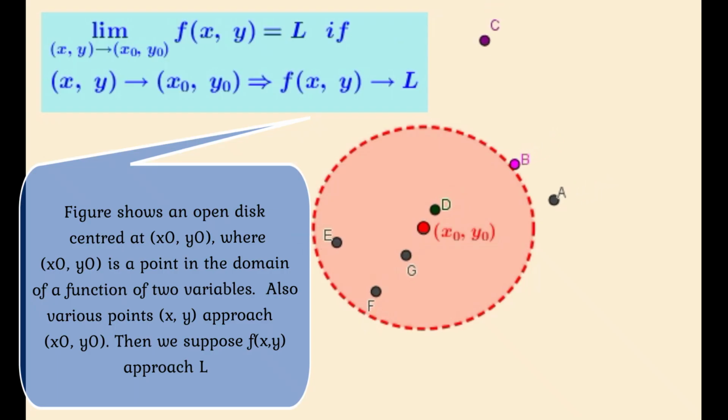Now, we are in a position to give an informal definition of limit of function of two variables.